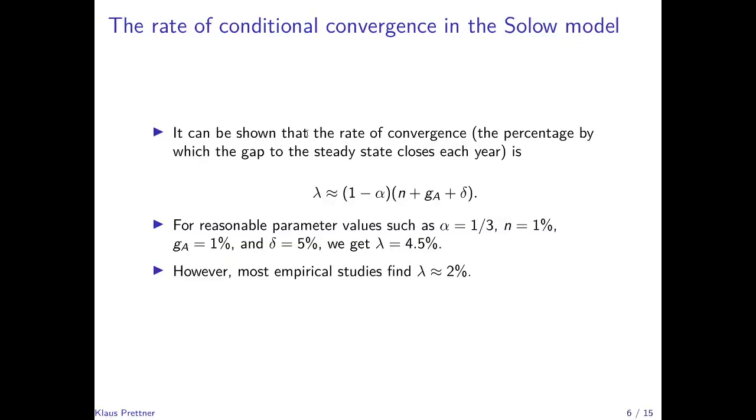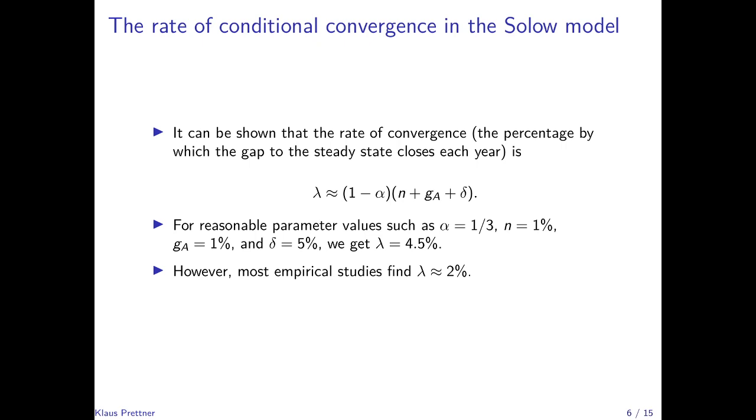Now, the rate of conditional convergence that the Solow model predicts is given by this expression here, and it is equal to 1 minus alpha, where alpha is the elasticity of output with respect to the production factor capital, multiplied by the population growth rate plus the rate of technological progress plus the rate of depreciation. So that's the rate of convergence, or in other words, the percentage by which the gap between the actual level of per capita GDP and the steady state closes each year.